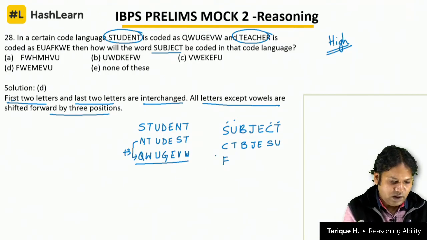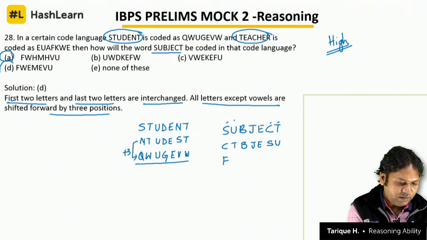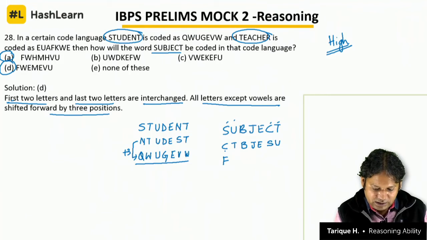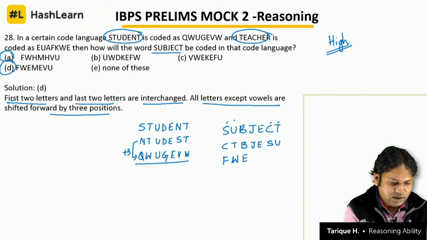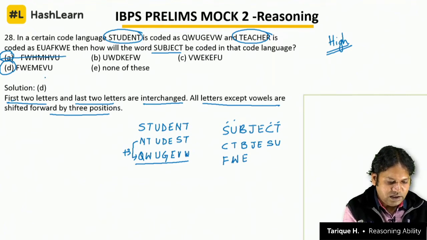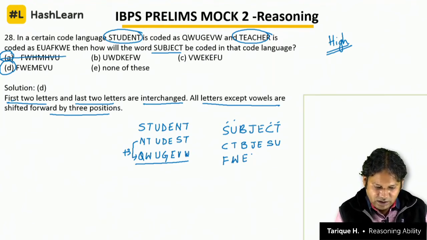You can see 2 answer options are starting with F. That will give you some hint, okay. C, D, E, F, T, U, V, W, B, C, D, E. So this is not the answer. So either the answer is D or the answer is none of these. J, K, L, M. E remains unchanged, T, U, V, U remains unchanged. So answer becomes D.